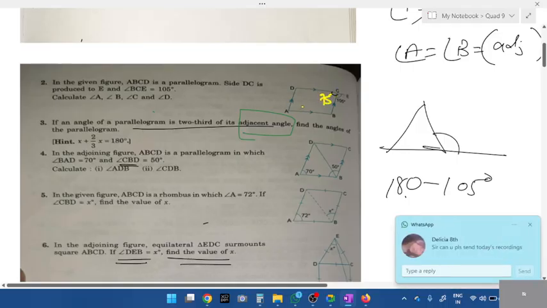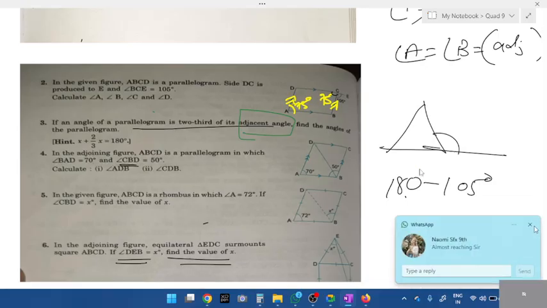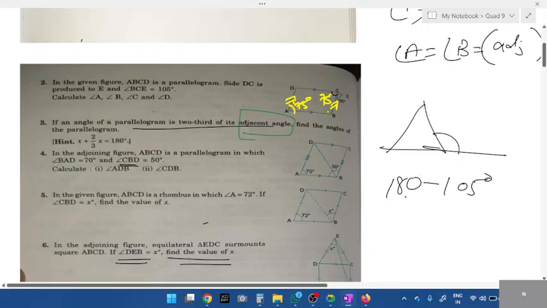If angle C is 75, what is angle A? 75. Can you see parallel lines? Sides AD and BC are parallel. Two arrows, students, can you see these two arrows? If they are parallel, which two angles will be equal to 180? Adjacent. Which two are adjacent? Angle A plus angle B is equal to 180. Same adjacent concept. Everywhere we apply the adjacent concept.